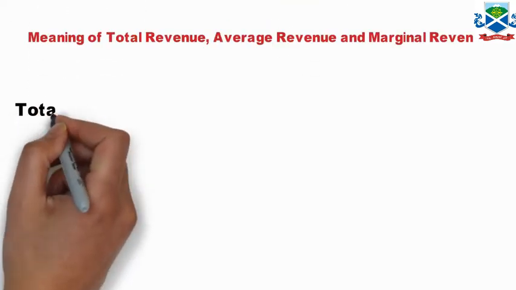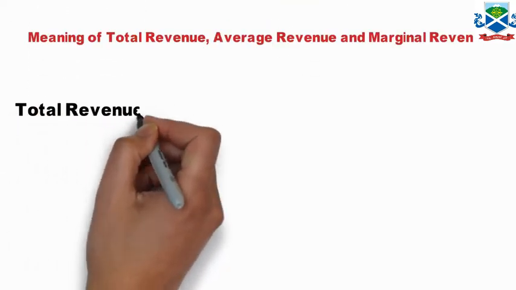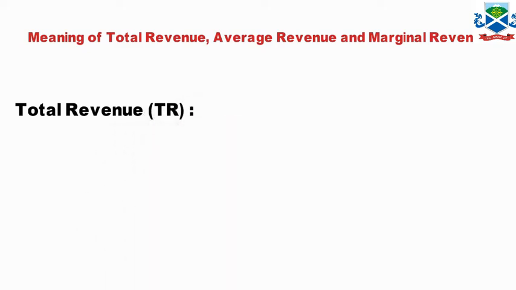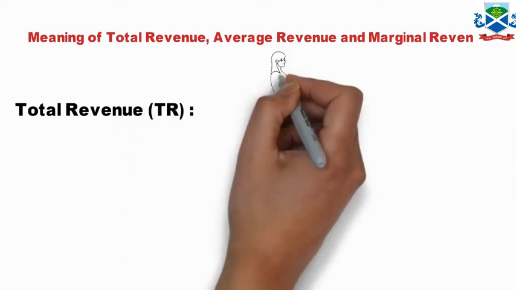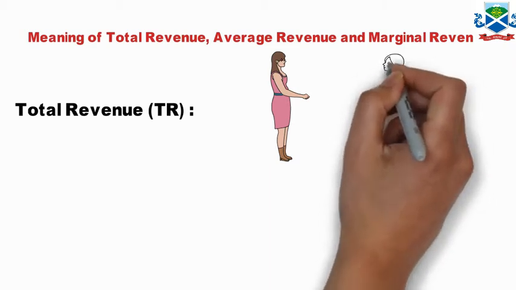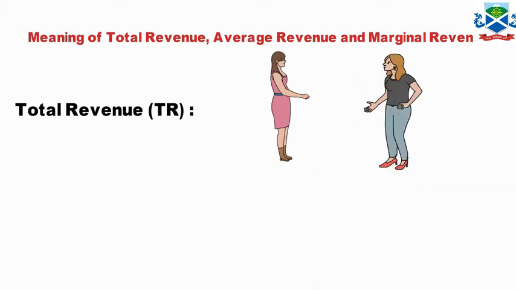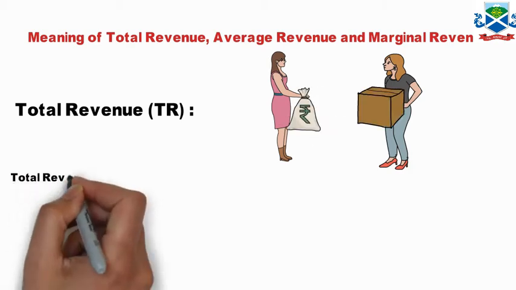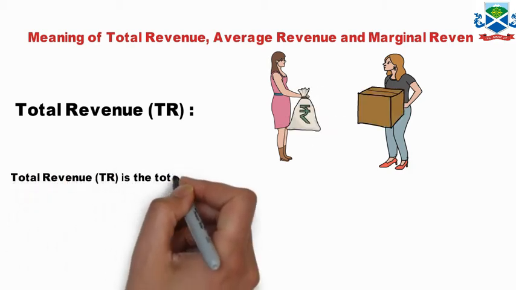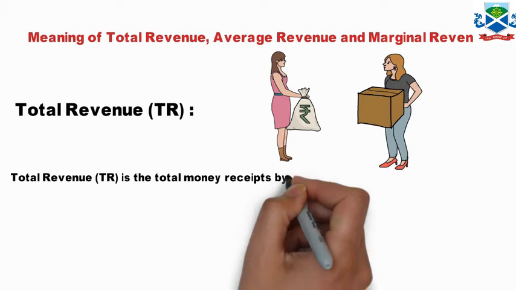Total revenue meaning. Total revenue is the amount generated by the firm by selling its total output. Whatever output they are selling, whatever amount they get, that is called total revenue.